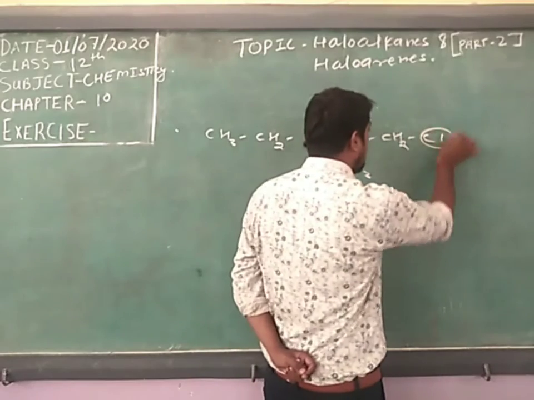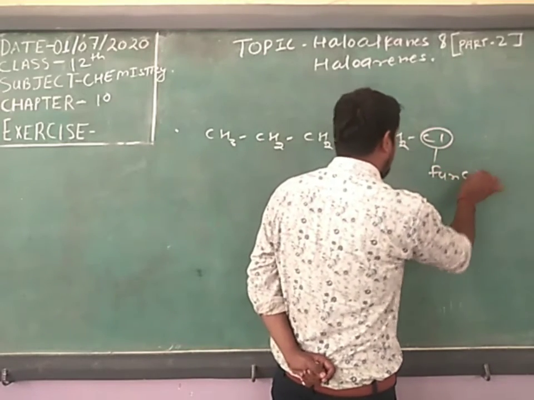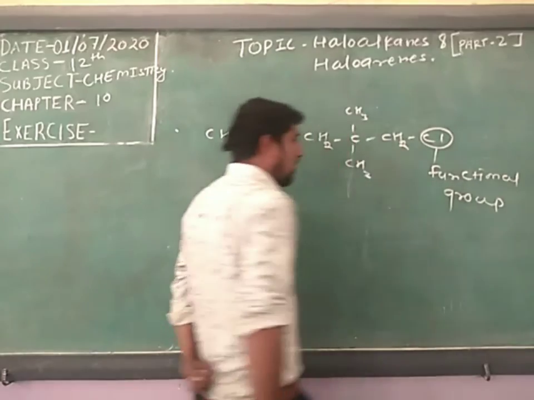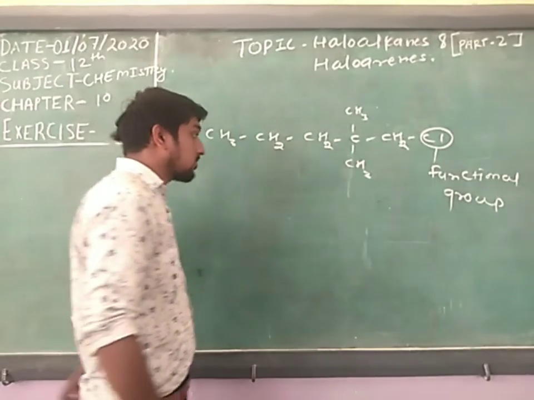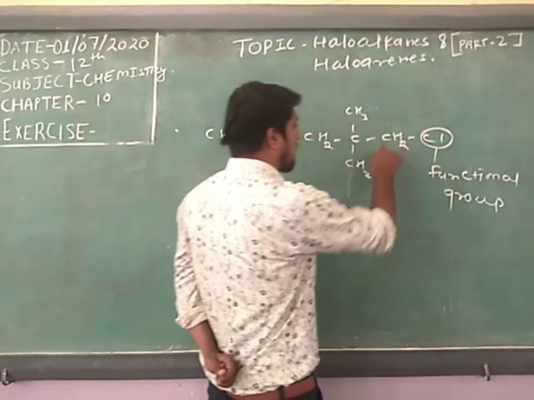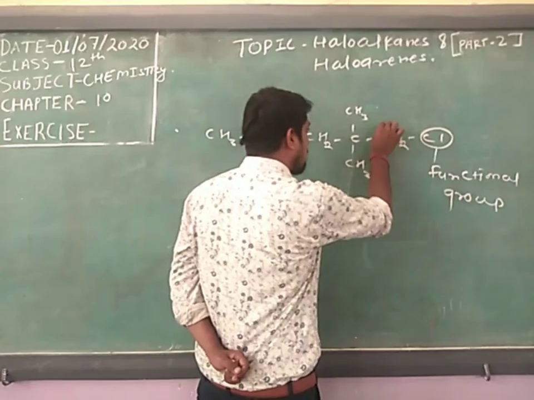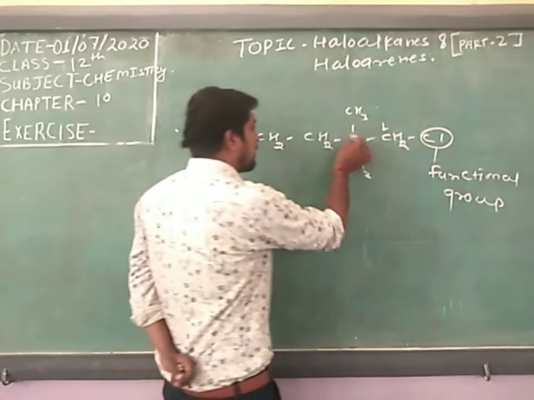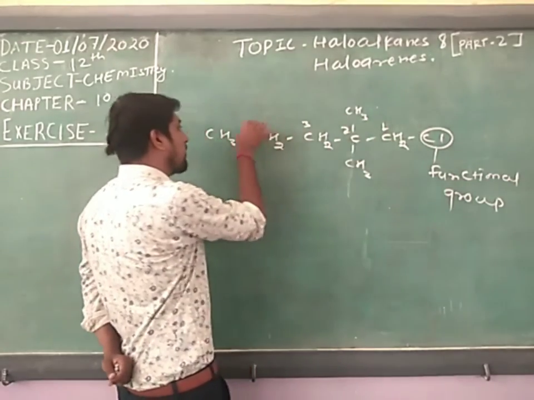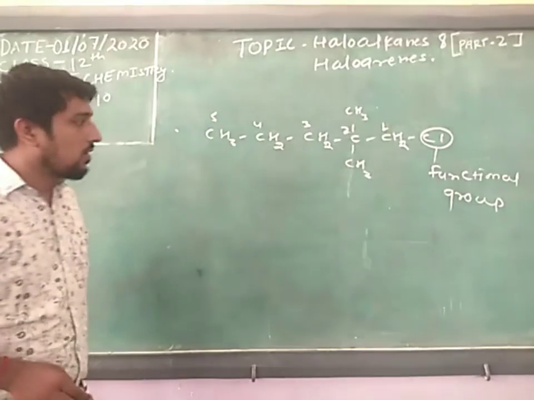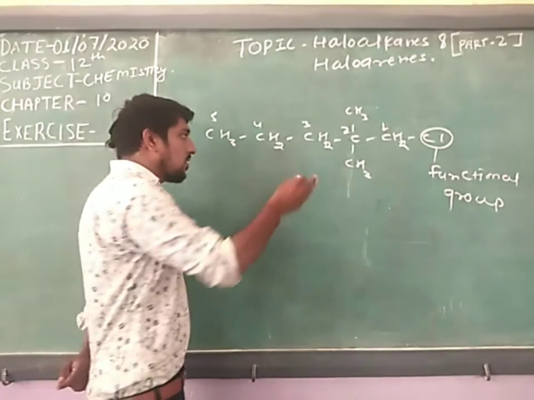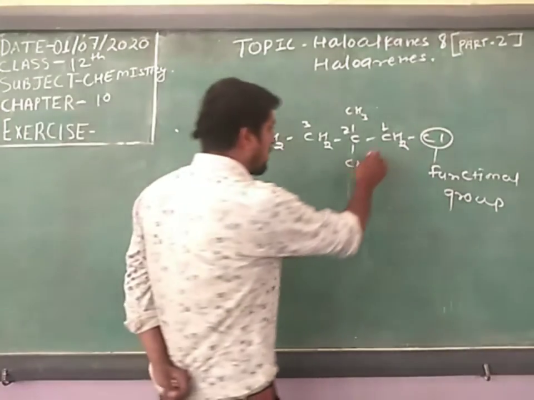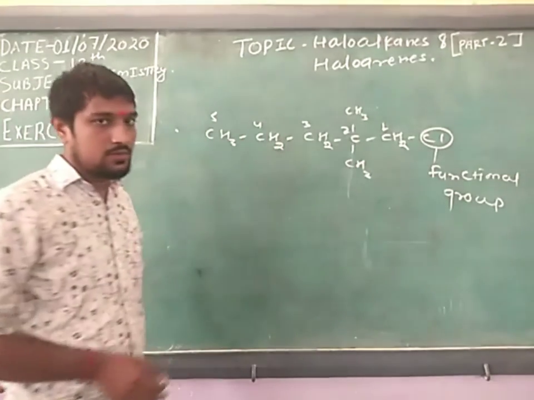This is the halogen group, which we also call the functional group. Chlorine is joined with this carbon, so you give the first number to this carbon, then 2, 3, 4, 5. There are 5 carbons in the chain, and this is the longest chain.